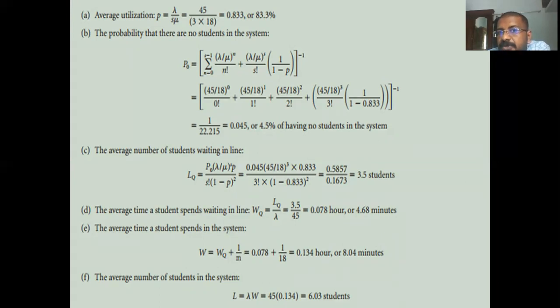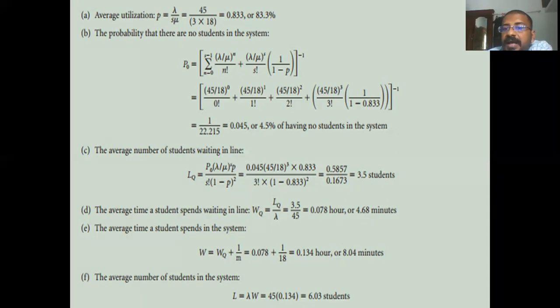So S mu is greater than 45, so you can go ahead with this solution. The utilization is 83.3%. The probability that there are no students in the system is given by the formula P0 equals summation n goes from 0 to S minus 1, where S is 3. So 3 minus 1 is 2.